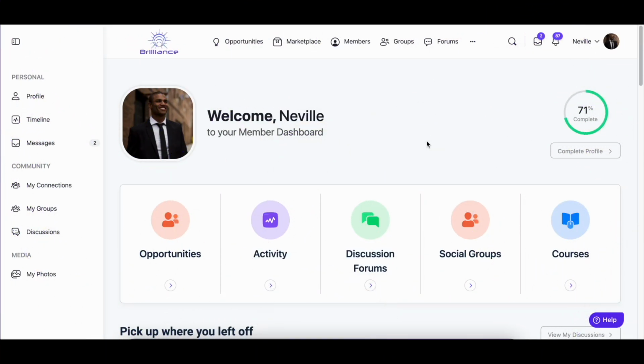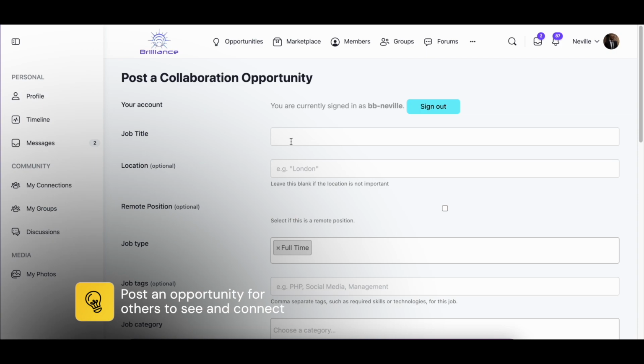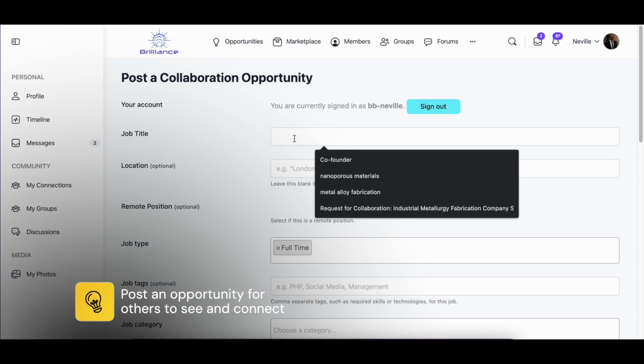Attracting partners. The best way to drive collaborative connections is to tell people what you want to partner on. You can post collaboration opportunities so other members know exactly how to engage.